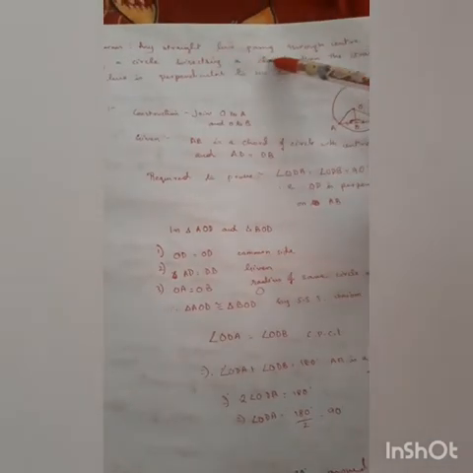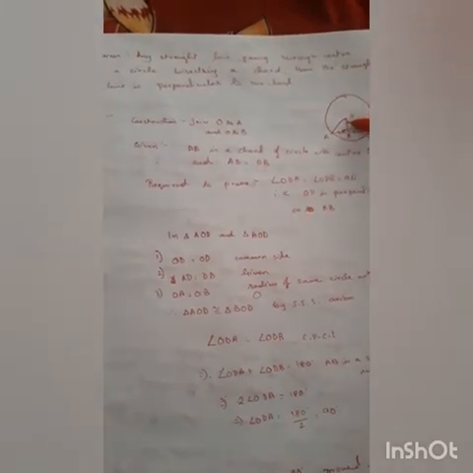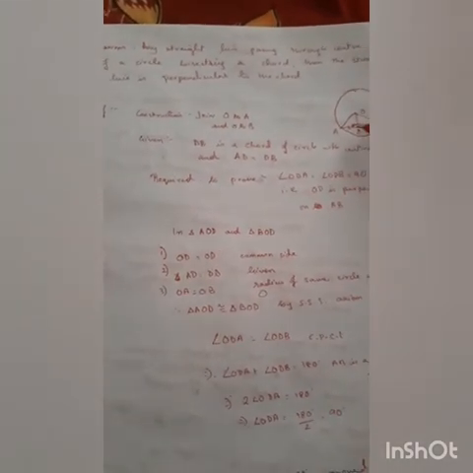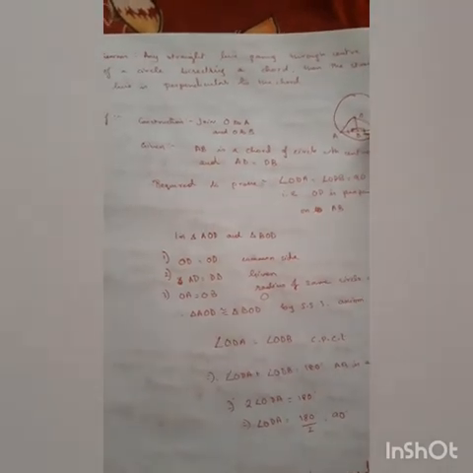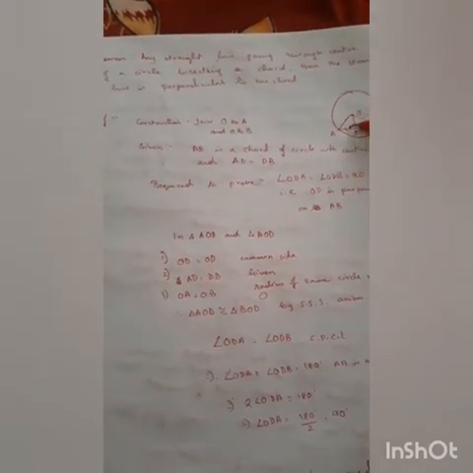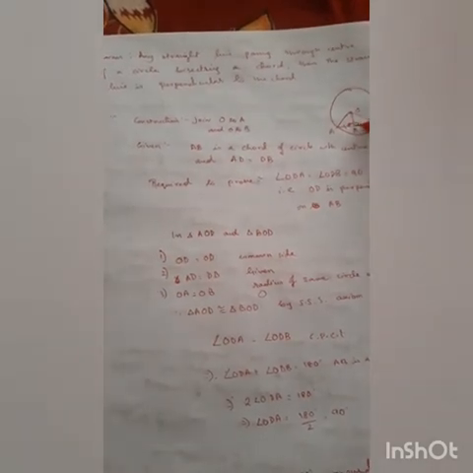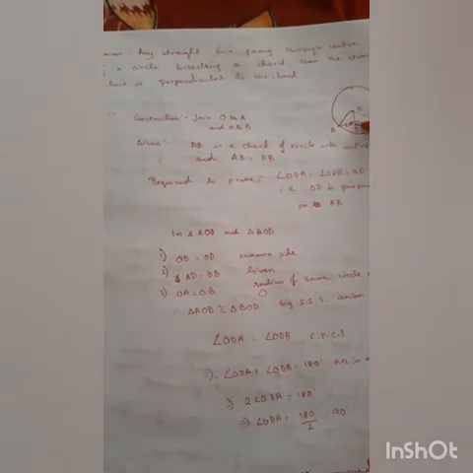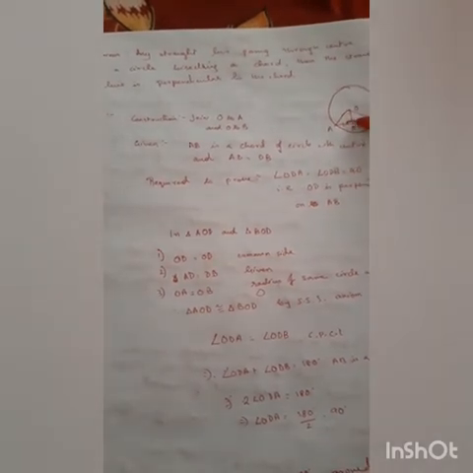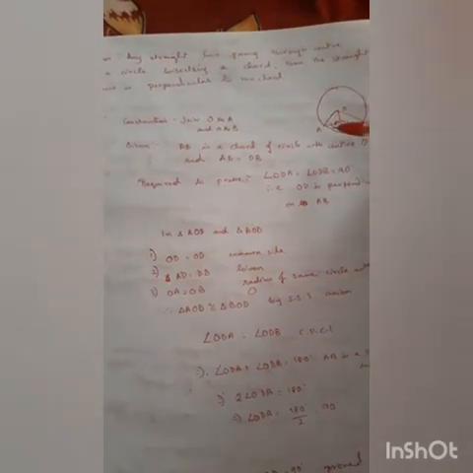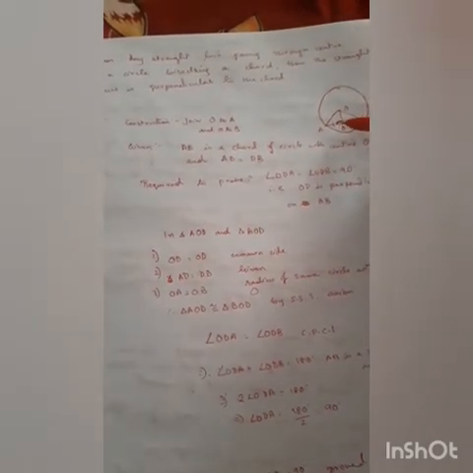In the second theorem, we just have to prove the converse of the last theorem. Converse means the opposite of the last theorem. That is, see, any straight line passing through the center of a circle bisecting a chord, then the straight line is perpendicular to the chord. We have to show that these two angles are 90 degrees. That is, this straight line is bisecting the chord as a perpendicular bisector. Do not draw 90 degrees here. I have just drawn it in order to show you how it comes to 90 degrees.